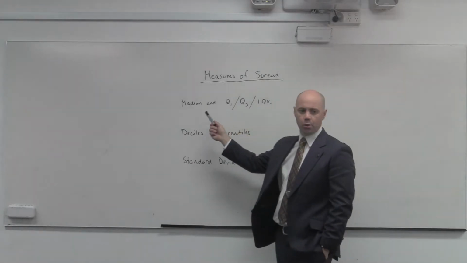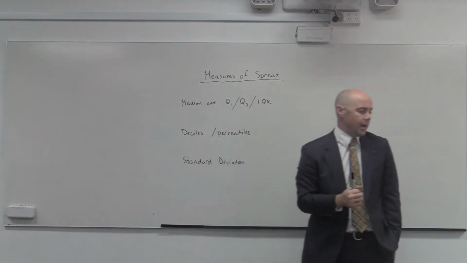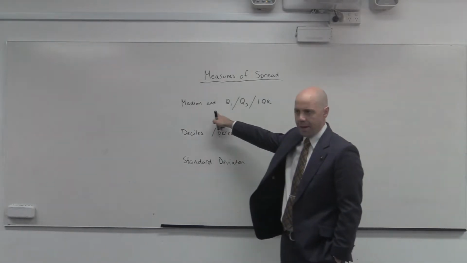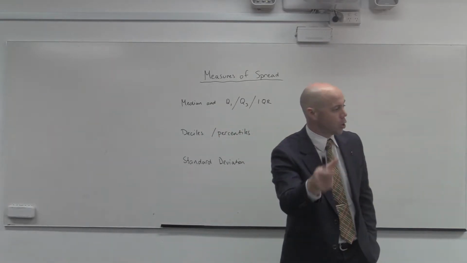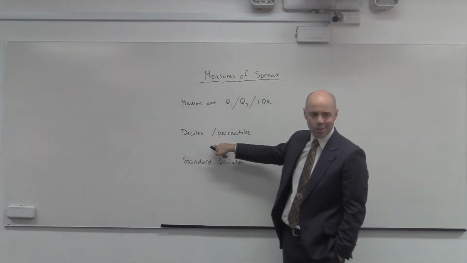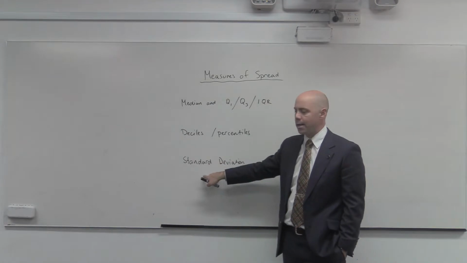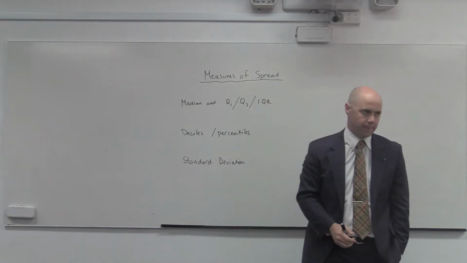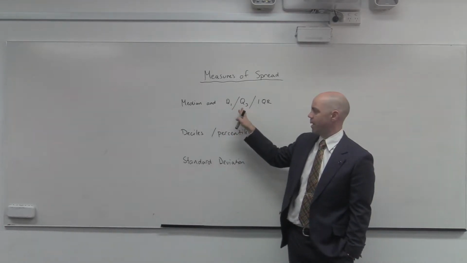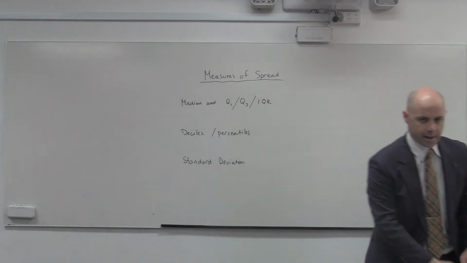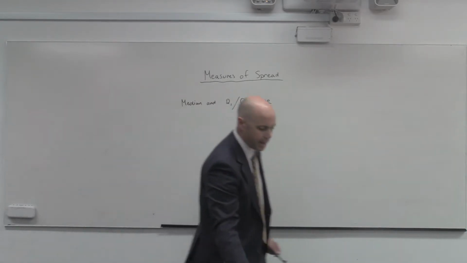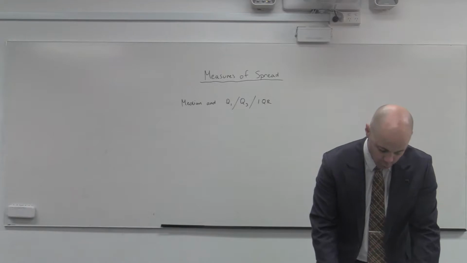Now we're looking at more than just one score. And so we're going to talk about a few things across the next few lessons. We're going to talk about the interquartile range, which brings in the median. It's like an extension on the median. So we're now talking about the Q1 and Q3, and we'll talk about those in a moment. We're going to talk a little bit about deciles and percentiles as well. And last of all, we're going to talk about standard deviation, which is more related to the mean. Interquartile range is more related to the median. Today, Q1, Q3, interquartile range. The easiest thing to do here is just to give a set of data and to do it.